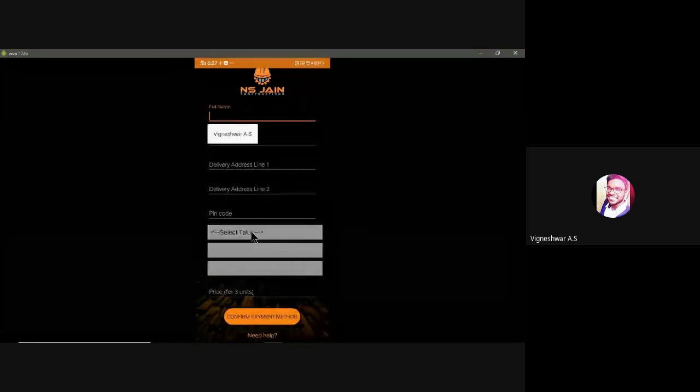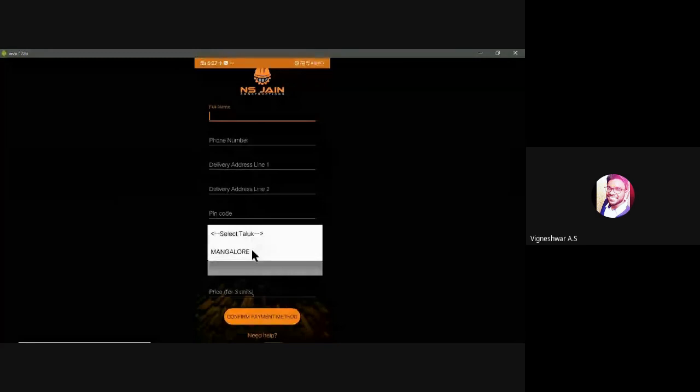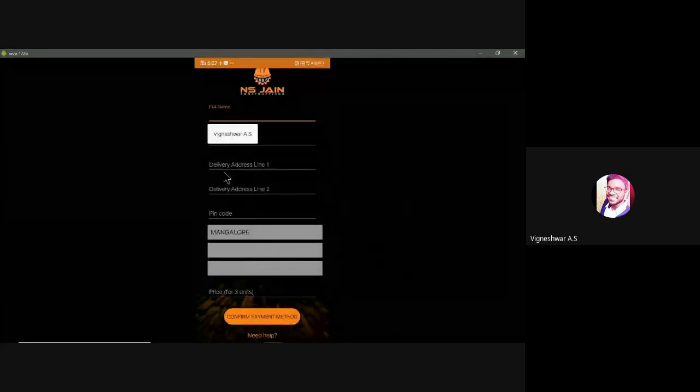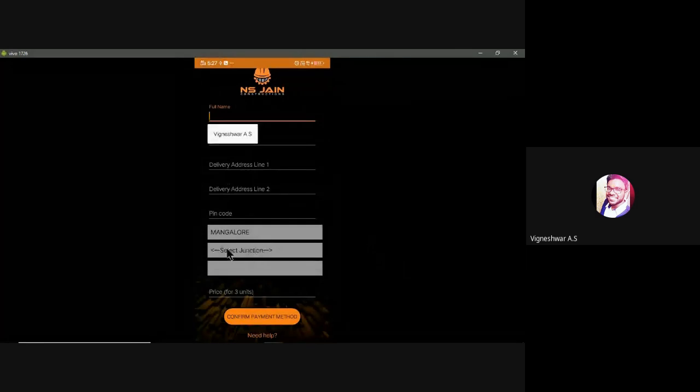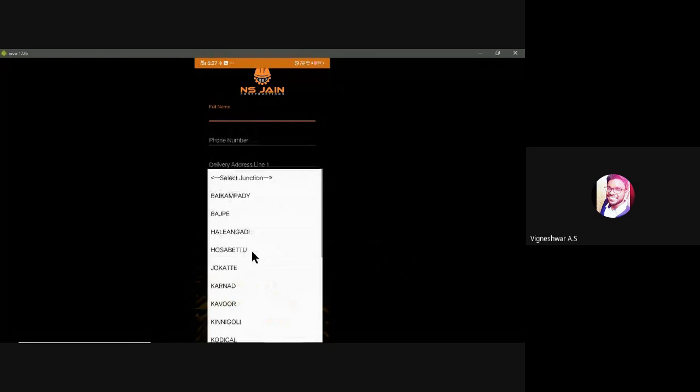Here you can see if I select Mangalore, because this app is available for a particular Mangalore taluk, then I will get options. Now I need to choose the junction. These are the list view, right? I already taught you. These are the list view, not a recycler view. There are two things you can use to list out: list view and recycler view.